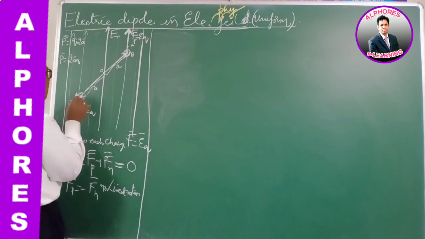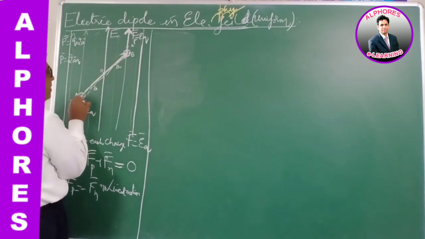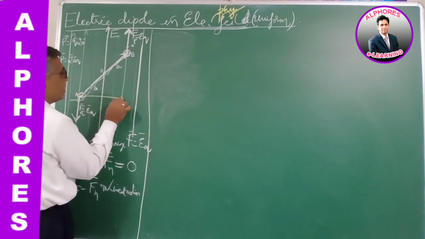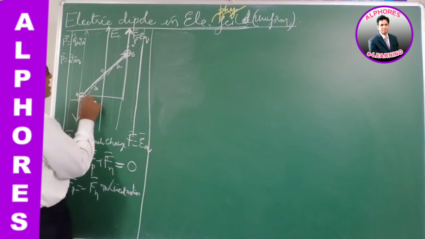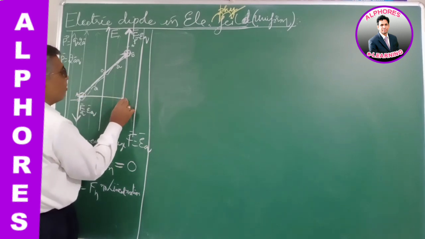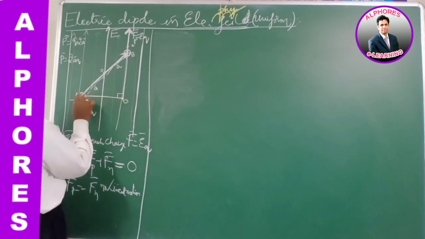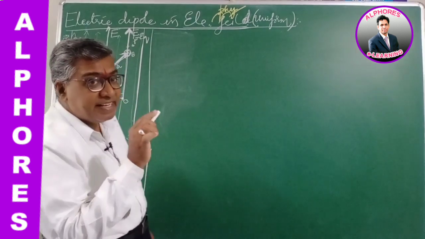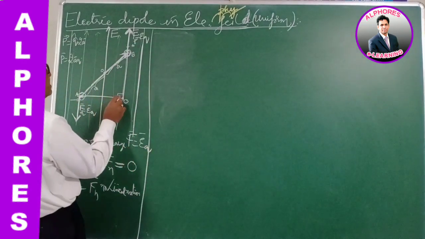So this is the dipole AB. From A, let me drop a perpendicular on the line extended from B. Let this point be O. OAB forms a right angled triangle. So this is 90 degrees.